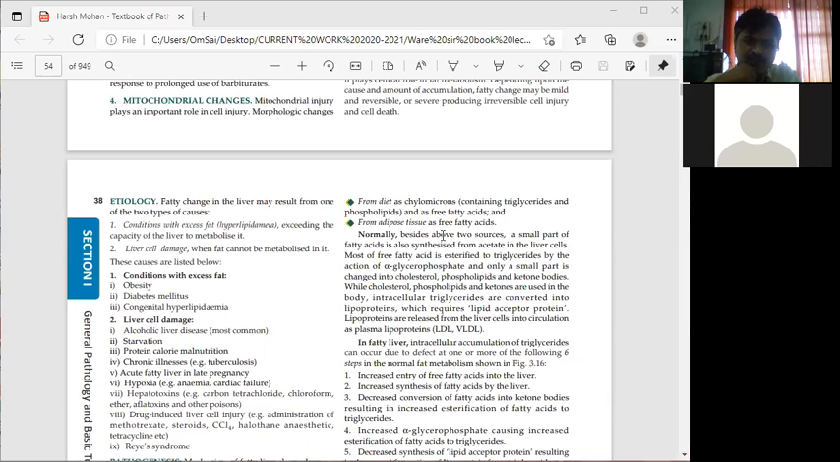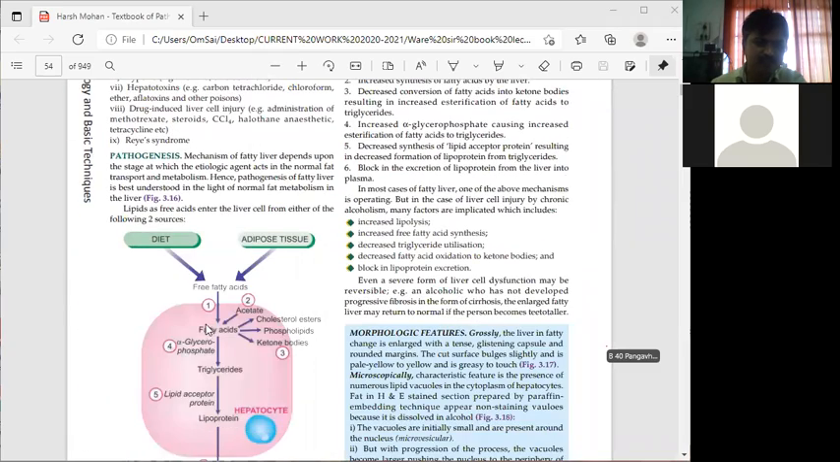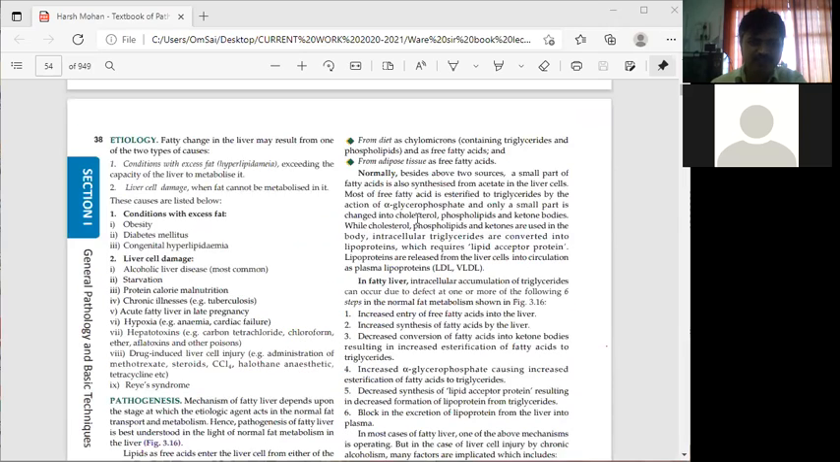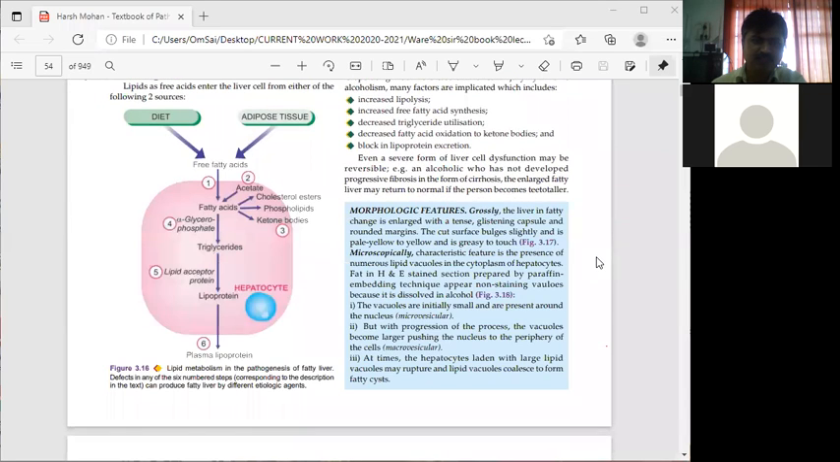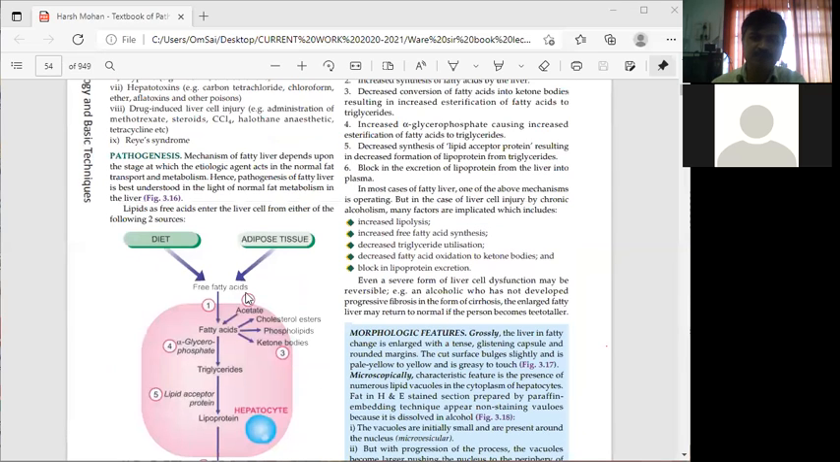Cholesterol, phospholipids and ketones are used in the body. Whatever intracellular triglycerides are there inside the hepatocytes, these intracellular triglycerides are converted into lipoproteins, which requires lipid acceptor protein.